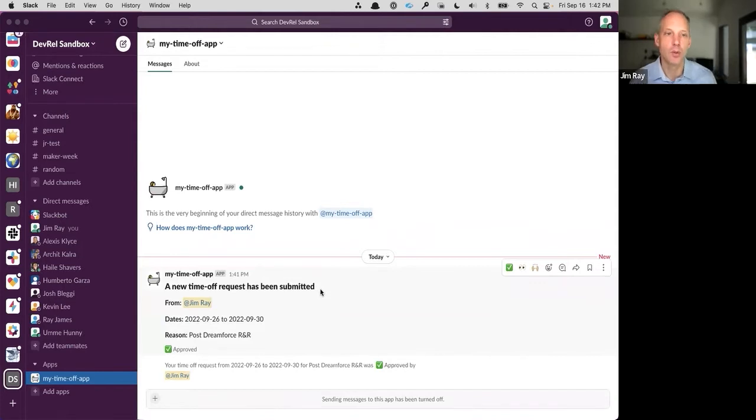So that's a really simple workflow. You could imagine how this might integrate into an HRIS system, for instance. You might be able to do things like look up the person's manager automatically so that you could DM them and then respond back. And then you would even save that information into the database there.